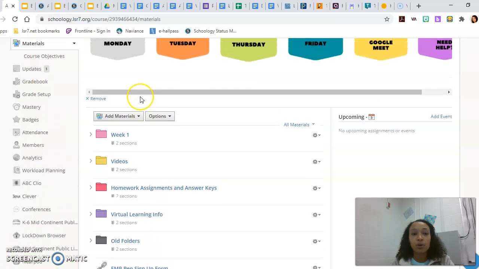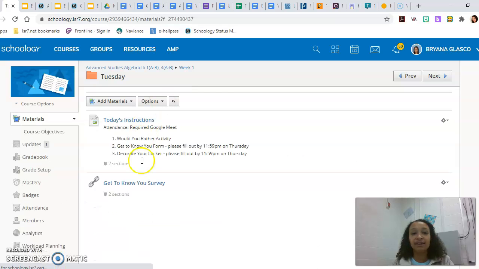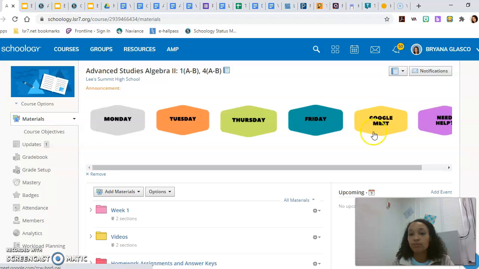Okay, now let me kind of go back into this idea of clicking on the buttons. So let's say I want to know Tuesday. Notice that I had to click a lot of buttons to get to Tuesday. Or I can just click this Tuesday and it takes me exactly to that folder. So it's just a little shortcut that kids can take. Another shortcut is basically the Google Meet. So anytime they need to join it, they can click that.